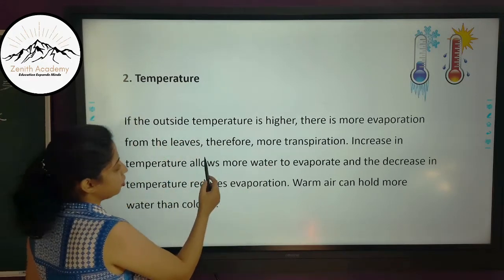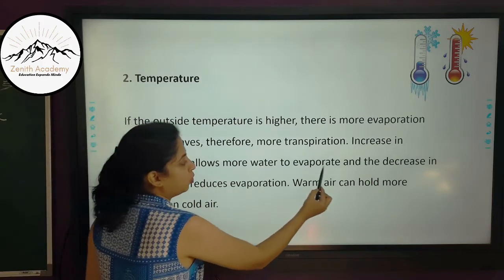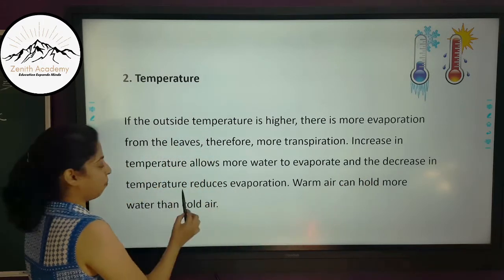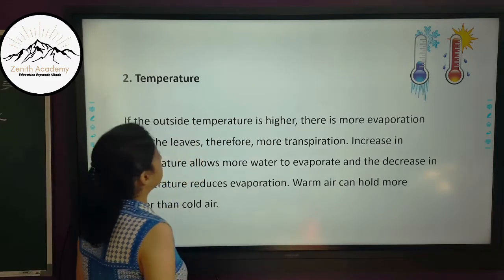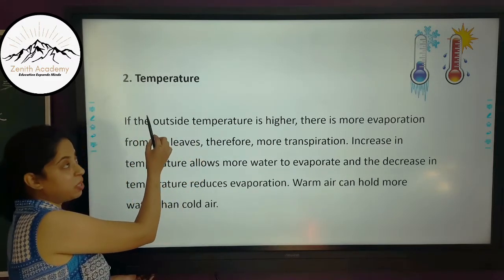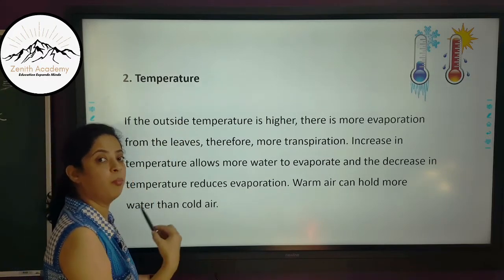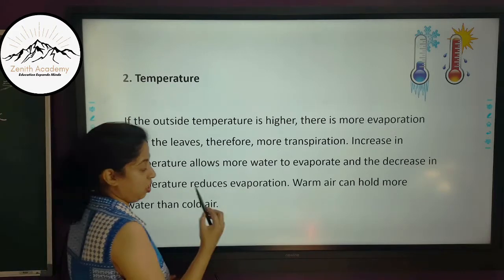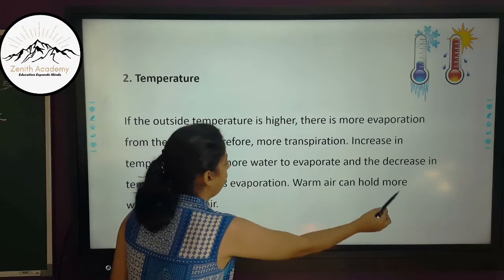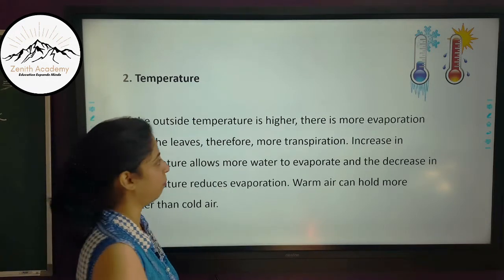So, increase in temperature allows more water to evaporate and decrease in temperature reduces the evaporation. So we can say that transpiration is directly proportional to temperature. More the temperature, more the transpiration. Temperature is less, transpiration is less. Now, warm air can hold more water than cold air. This also you should remember.